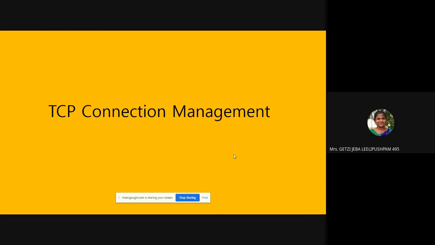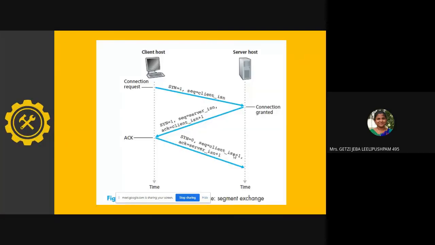Number one is the connection establishment. How do they establish the connection? We all know that there are two important flags involved in connection establishment. One is the SYN flag, the other one is the acknowledgement flag. Initially, whenever a client wants to open a connection with the server, it will send SYN. It will set the SYN flag as 1.